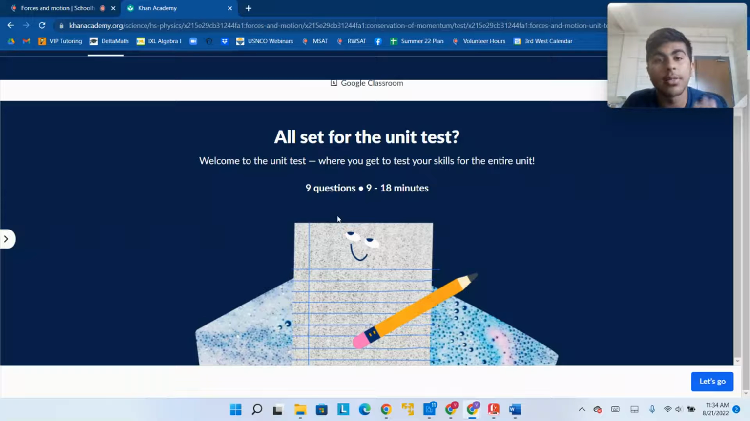Hello and welcome. Today we're going to be looking at the unit test for forces and motion. This is our first topic in high school physics, both honors and standard. As always, we're going to be going through all of these questions to make sure you understand how to approach and solve these physics problems and are ready to do well on the physics exam. Let's get started on our first question.